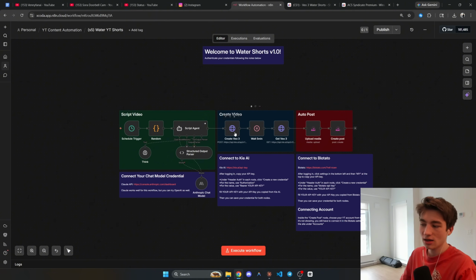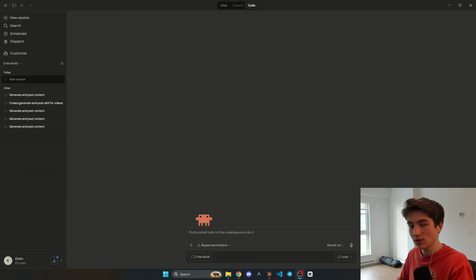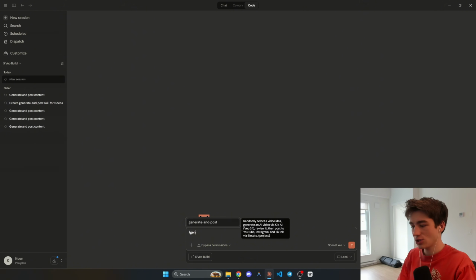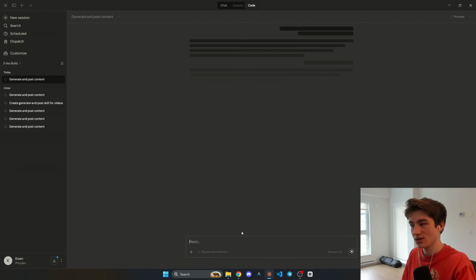But these automations take time, things can go wrong. If there's an error, you have to figure it out yourself. So instead, what we can use now is Claude Code. This is what the Claude Code desktop app looks like if you've never seen it before. And all I'm going to do is type /generate and post and hit enter.